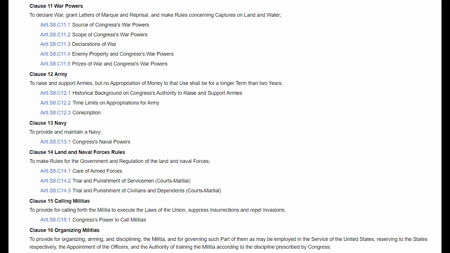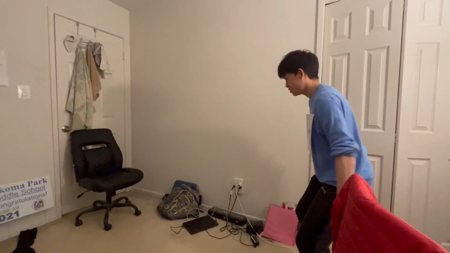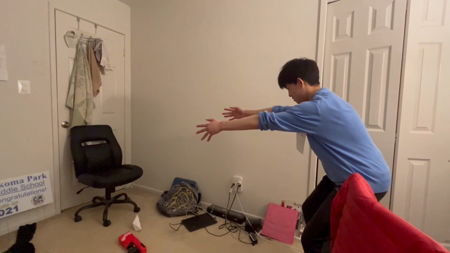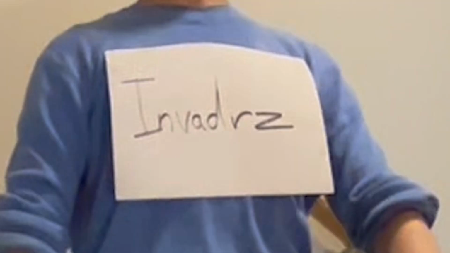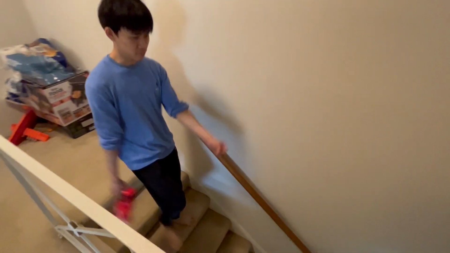Clauses 11 through 16 all deal with the military. Chronologically, they allow Congress to declare war, raise and support an army, raise and support a navy, make rules regarding the military, provide for calling forth the militia to execute the laws of the Union, suppress insurrections and repel invasions, and provide for the organizing, disciplining, and arming of the military.